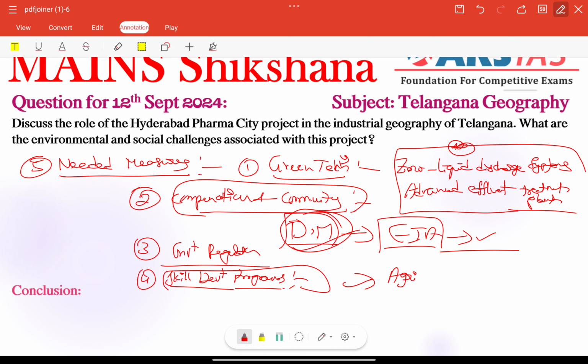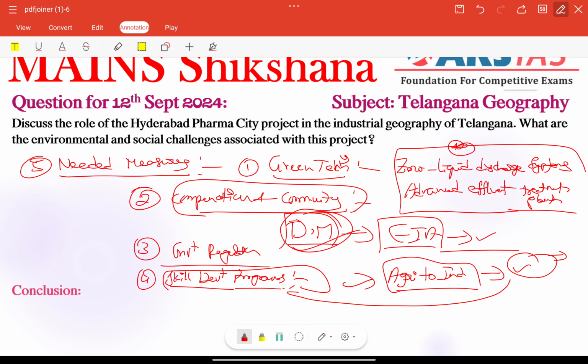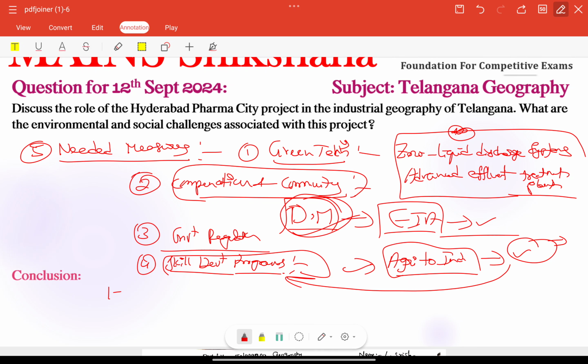We are shifting from agriculture to industry, but facing some issues from some families, then we need to focus on this particular loophole, right? Then the problem will be solved, right? That needs to be done by the skill development programs here, right? So next, coming to the conclusion, here we need to write 1 to 1.5 futuristic lines. By addressing environmental and social challenges through innovative technologies and inclusive policies, Telangana can ensure the project's development is both sustainable and also equitable. That is also very important.